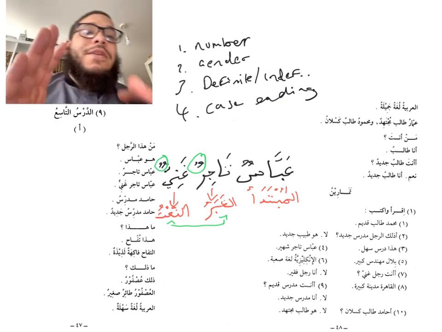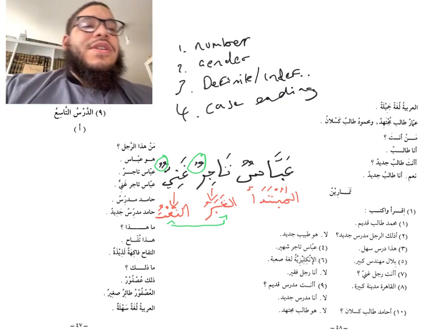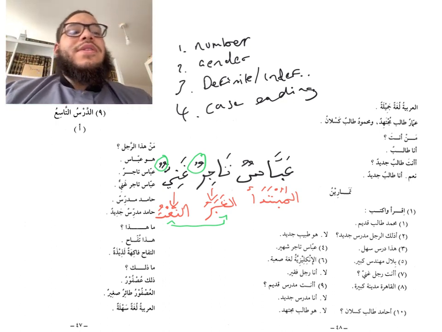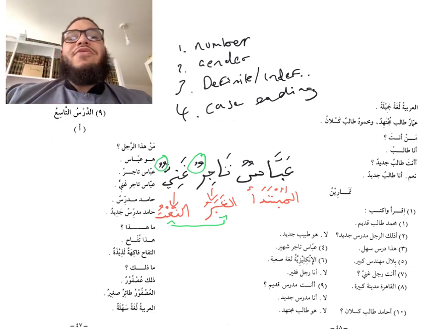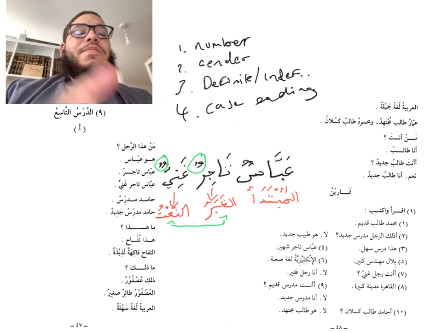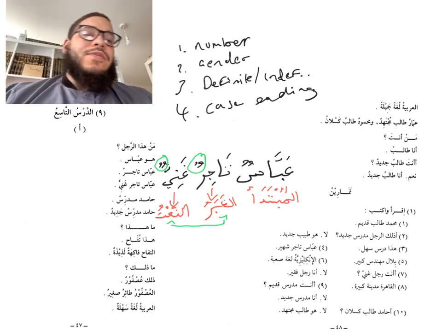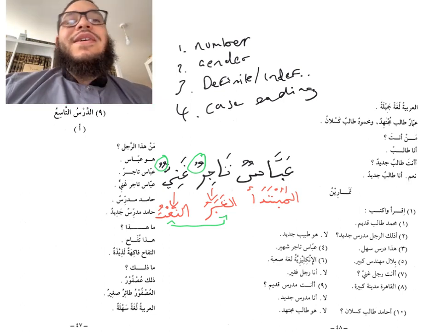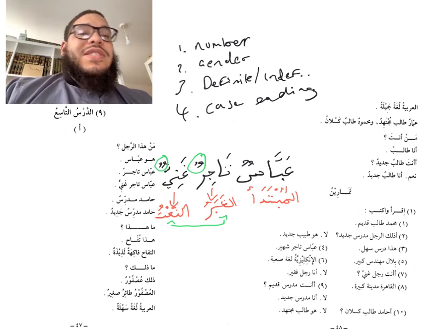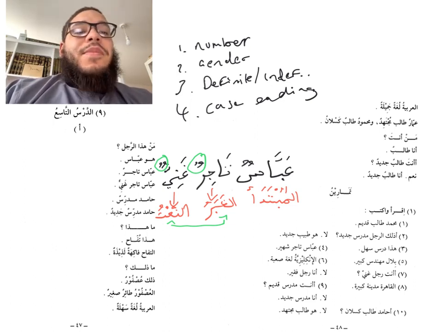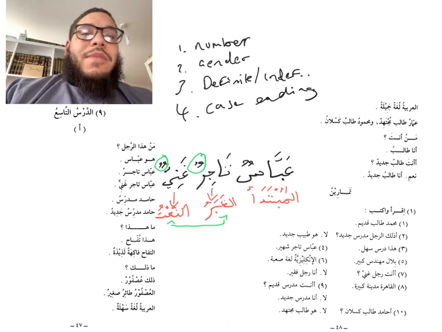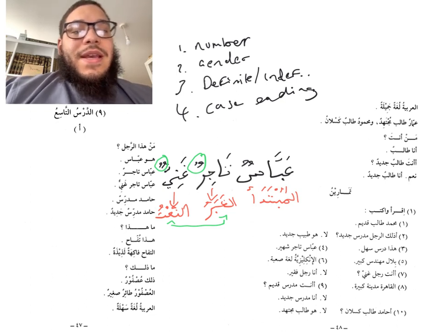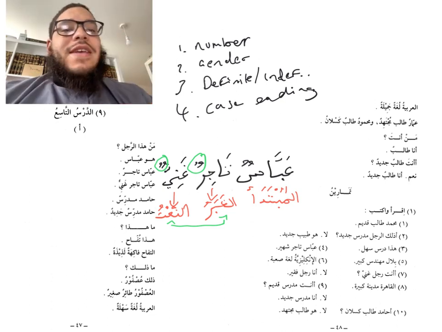And it has to match in all four of these things that I just mentioned here. They have to be all in place. So Abbasun, okay, what about Abbas? Tajirun ghaniyun, that's the noun phrase, a rich merchant. So Abbas is a rich merchant, because Abbas is definite by the fact that it's a proper name. Now the khabar is Tajirun ghaniyun. The information about Abbas is this noun phrase, Tajirun ghaniyun, that is indefinite. And that is what this lesson is about.